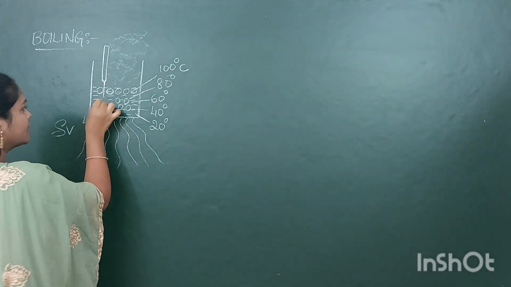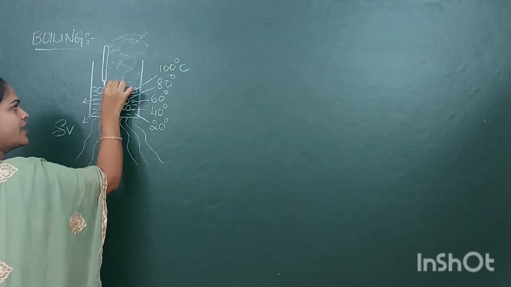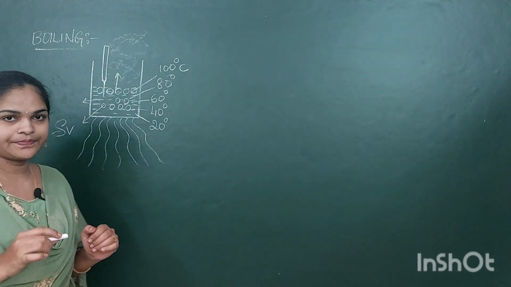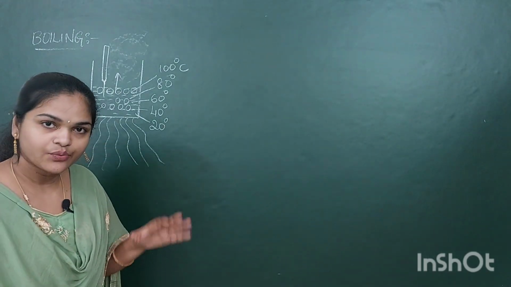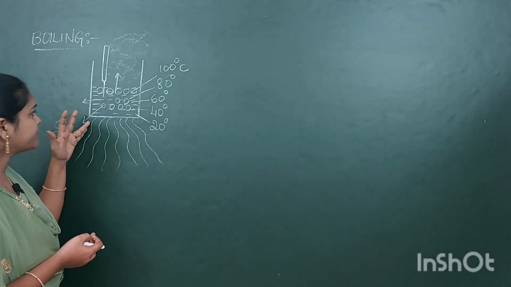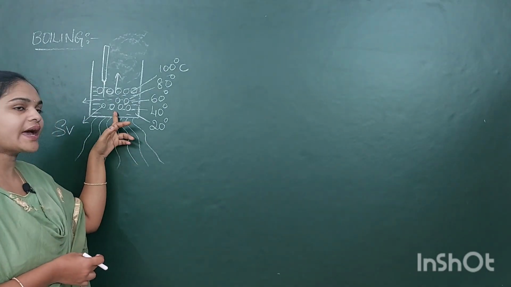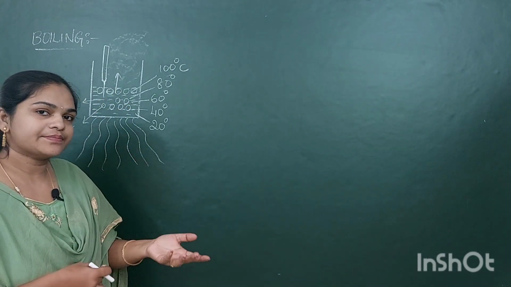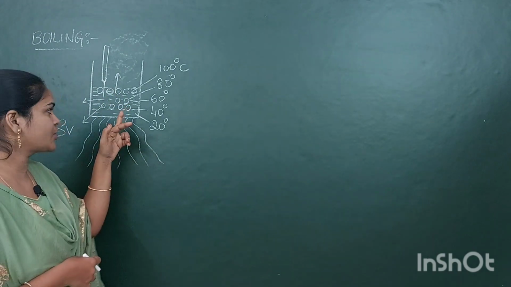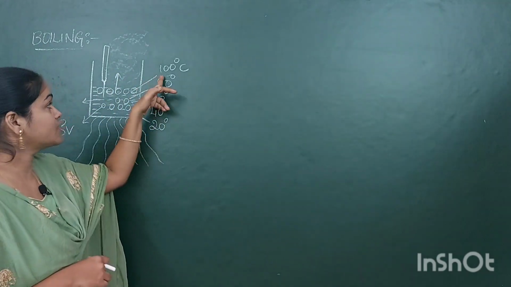Here the phase of the liquid is changing into gas. So boiling is nothing but changing the liquid phase into the gas phase. When we are boiling water, the bubbles collapse, and the phase changes from liquid to gas at a constant temperature.